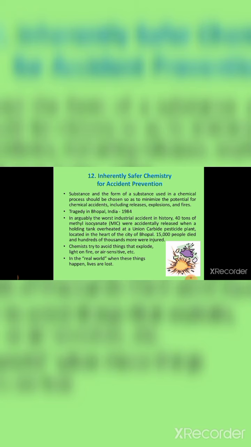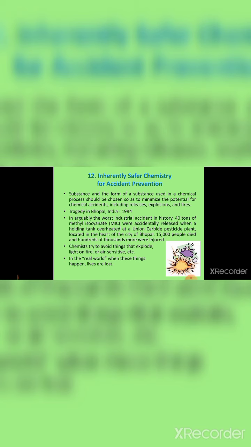In the Bhopal gas tragedy, 15,000 people lost their lives, and hundreds of thousands of people were injured. Even now they are facing problems. The accident occurred because of the leakage of a large amount of methyl isocyanate.